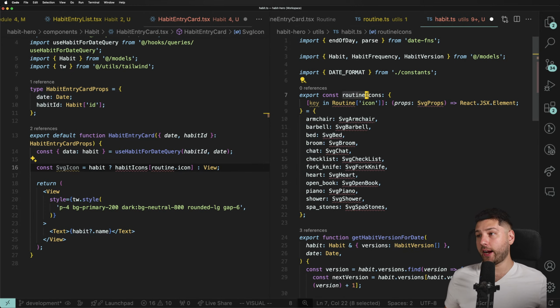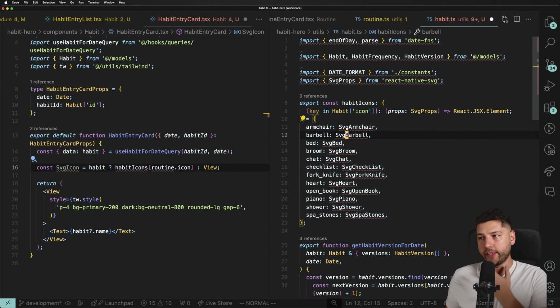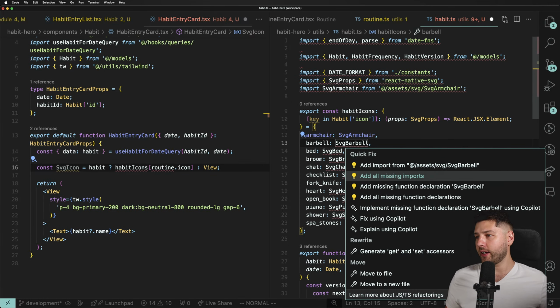instead of routine icons, habit icons, and then habit here. And then SVG props from React Native SVG. So all of these are SVGs. And then we're going to import. Is it going to import them correctly?